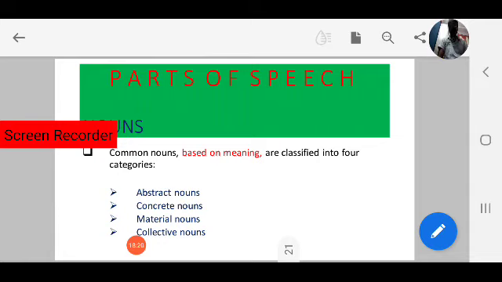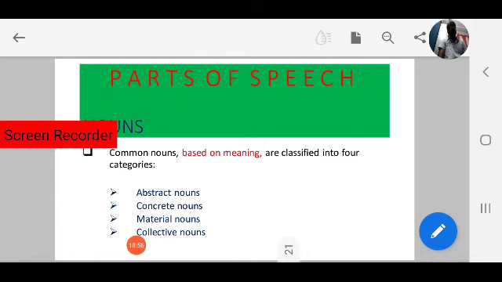How many categories are there? Yes, four. The first one is abstract noun. Next is concrete nouns. Next is material noun. The last and fourth one is collective nouns.